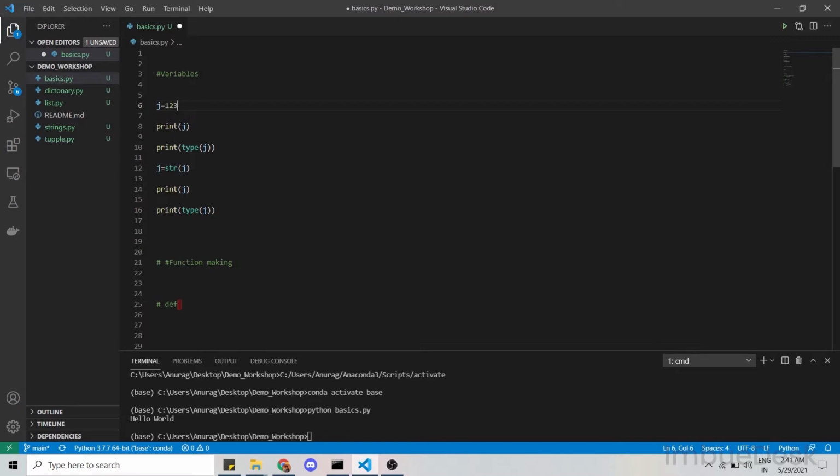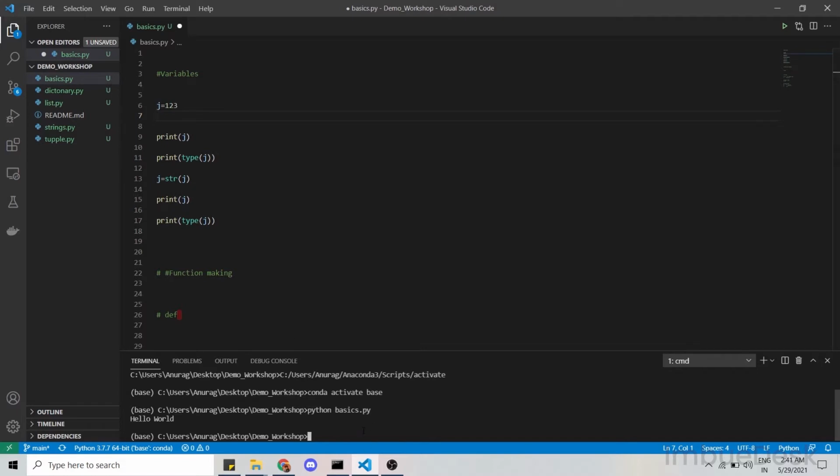For a string, we have to do it like this, "123", and for an integer we can do it like this. So j is equal to 123, an integer. I have printed j, I have printed what type j is, then I typecasted j into a string format, then I printed j again, and the type of j.